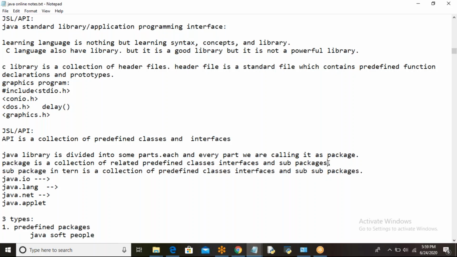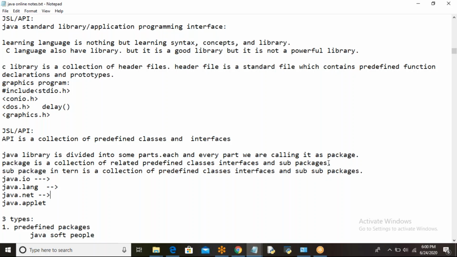Next one is the java.io package. All the input-output related classes, interfaces, methods, everything are available in the IO package. Got it? Net package, the networking package, applet package, util package. So many packages are there. Further we'll discuss that.